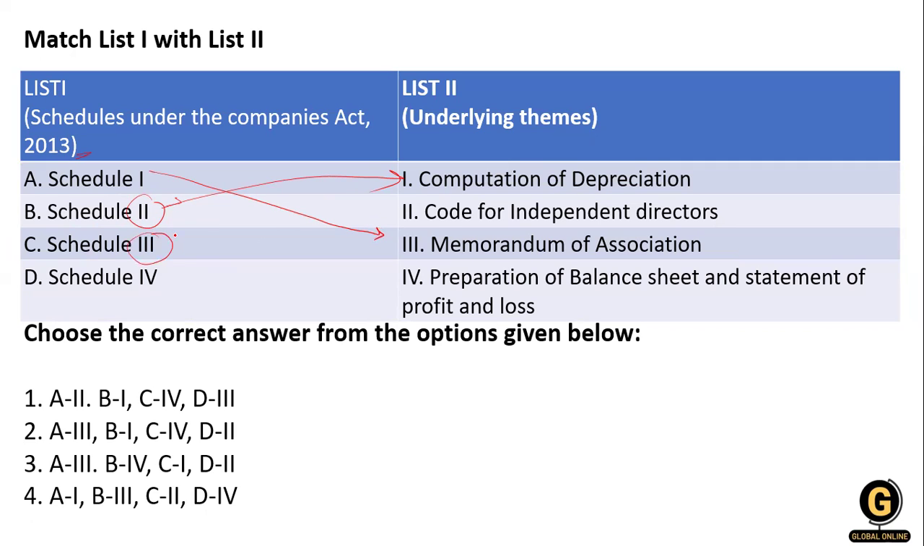Schedule number 3 is for the balance sheet, profit and loss, the preparation of the balance sheet and profit and loss. Schedule 4 is for the independent director, and schedule 5 is for the appointment of the director. So A has the third option, second has the first option, this has the fourth, and this has the 2. So option number 2 is the right answer.